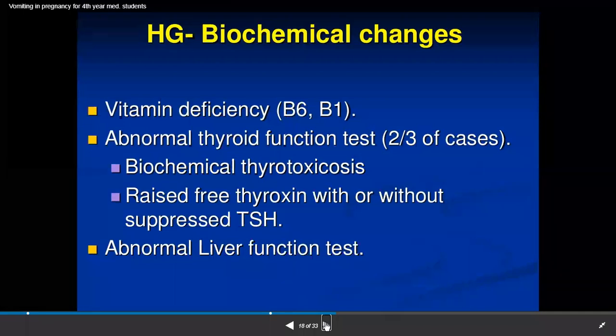If you investigate these levels, sometimes the TSH is suppressed, sometimes low, or sometimes normal. Sometimes you also see thyrotoxicosis signs like protruding eyeballs. And there may be abnormal liver function, as the liver is not doing its functions properly.